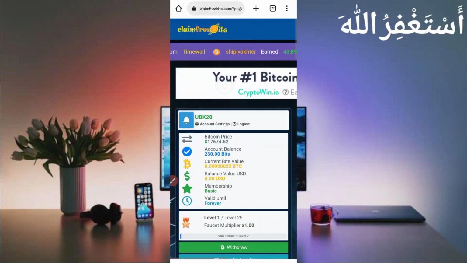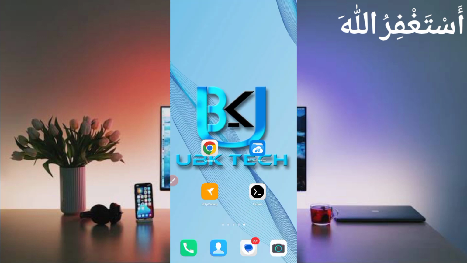So now you need a script file to run this website in Termux. The script file link is given in the description. You can go directly from there. In the article you will see the script button. Just click on script, and the script will be downloaded. After downloading the script, open any file explorer APK.